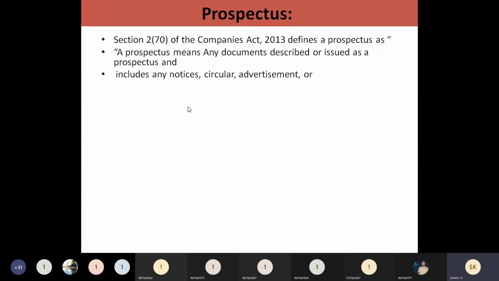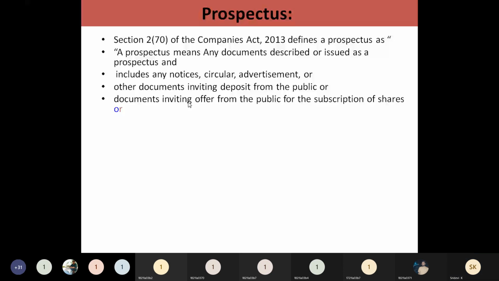So this includes notices, circulars, advertisements, and inviting deposits from the public, or inviting offers from the public for subscription of shares. And not only that, some debentures. What are debentures in a company, that you are going to mention here.